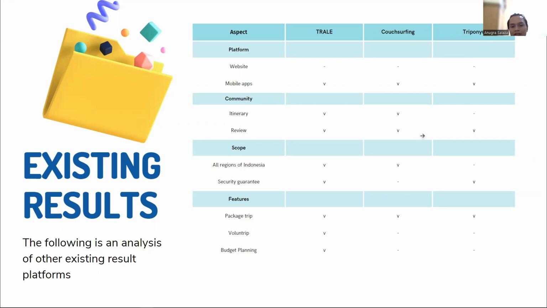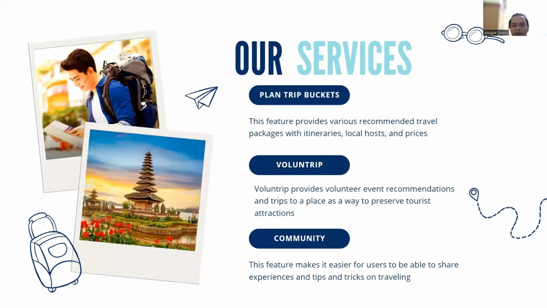and it is focused on Indonesian regions. For our services, Plan Trip Bucket is a feature that provides various recommended travel packages with itineraries, locales, and prices. For the volunteer trip, like I said before, it provides volunteer events, recommendations, and trips to a place as a way to preserve the tourist attractions. Community is a feature that makes it easier for users to communicate with others and share their experience while tripping.